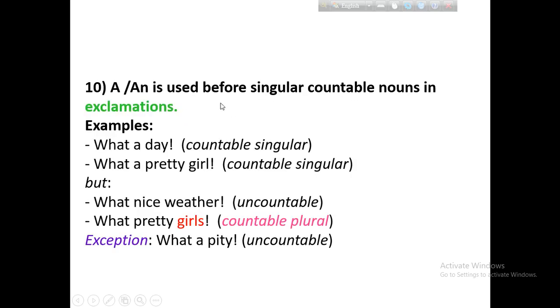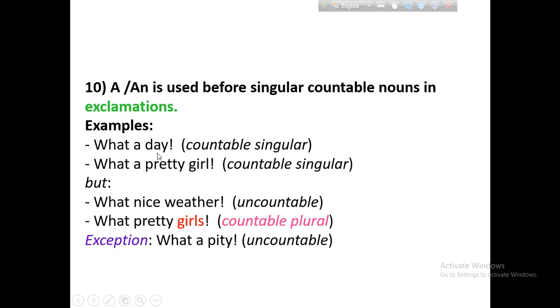Before a singular countable noun, a or an is used in exclamation. You must remember it. In exclamation, you must use a or an before a singular countable noun. What a day.